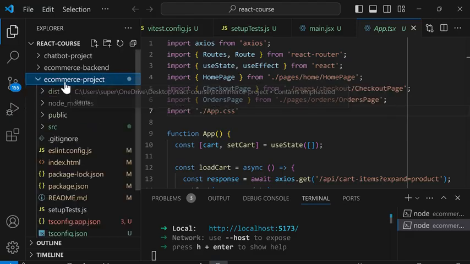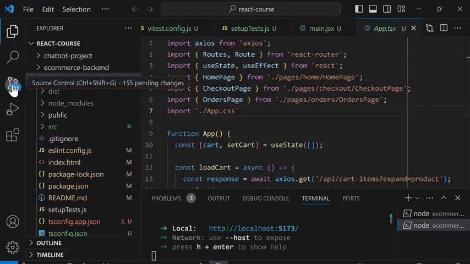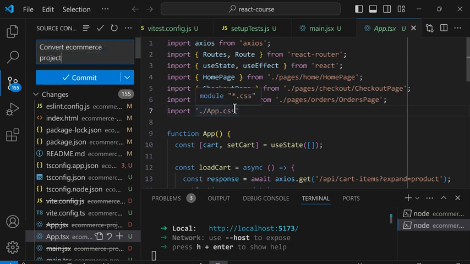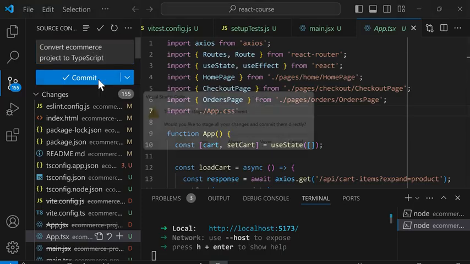So now let's save this into Git. We'll open the Git section, and at the top, we'll use the message "convert e-commerce project to TypeScript" and commit.